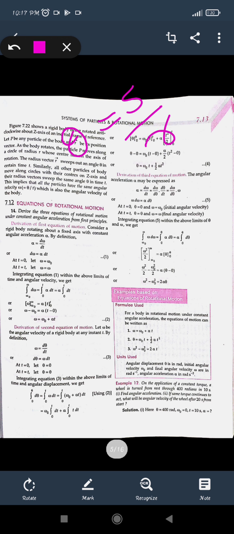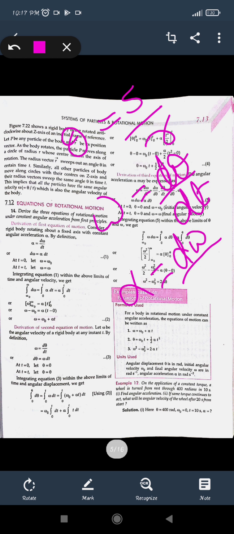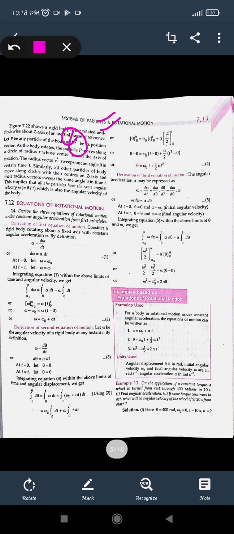Similarly, we have to see angular velocity, which is denoted by the letter omega. Omega is the rate of change of displacement with respect to time, so it is given as d theta upon dt. Again, angular acceleration is alpha. Alpha is equal to d omega upon dt, the rate of change of angular velocity with respect to time, and time is similarly t. So these are the quantities, and we have to derive the three equations of motion for rotational motion.